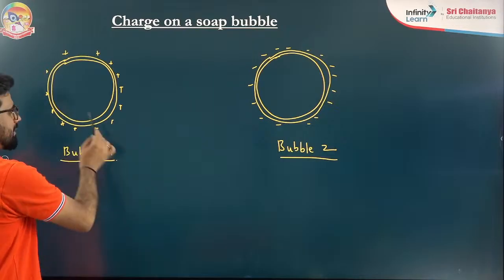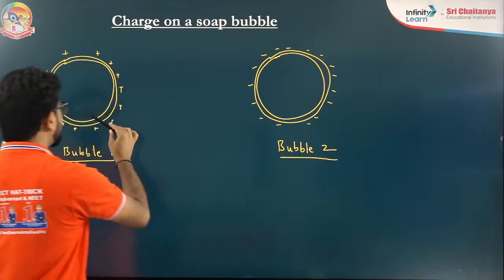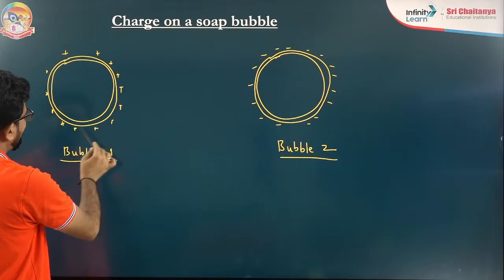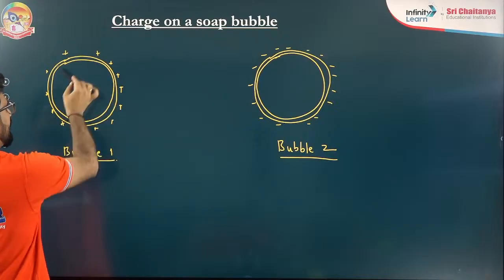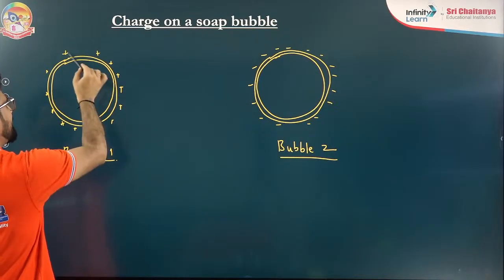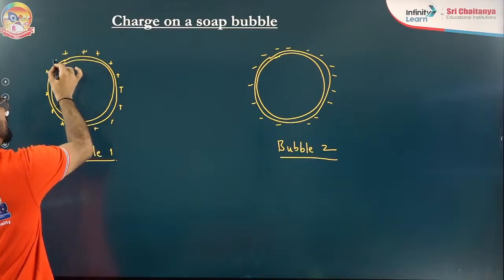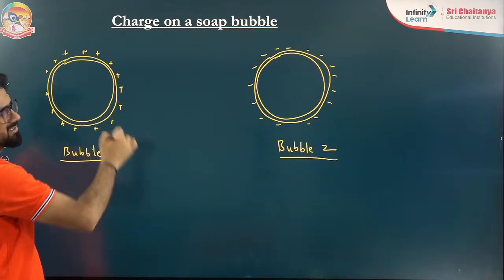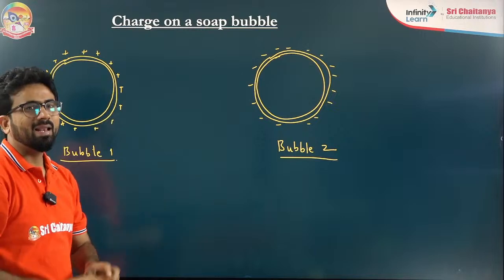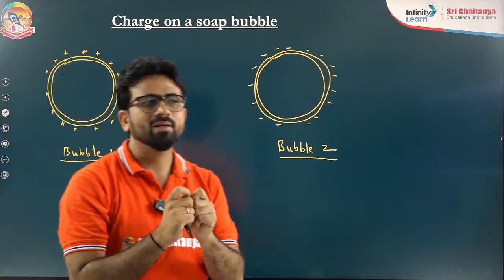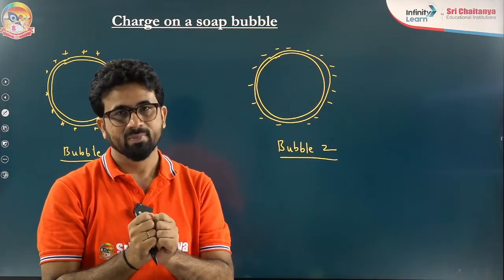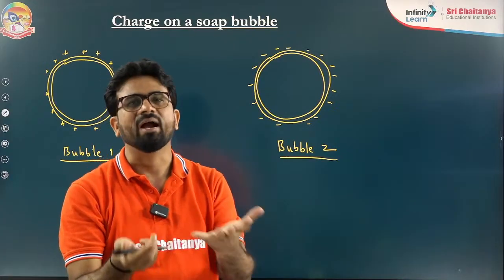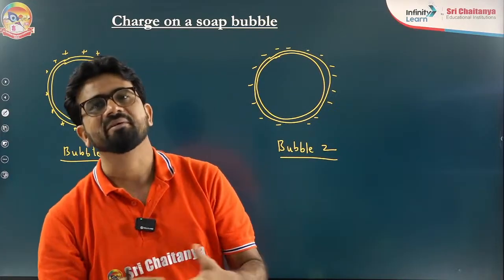Now, this is bubble 1 and this is bubble 2. In bubble 1, I am putting the positive charges. They are like charges. Will they attract or repel each other? Definitely they repel. In the starting I discussed that like charges repel each other.